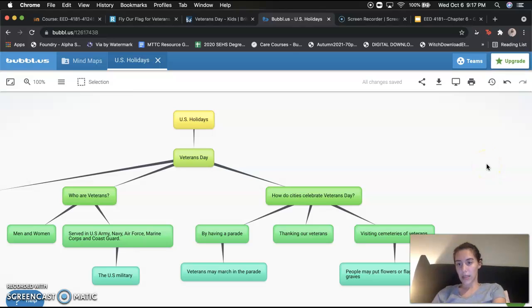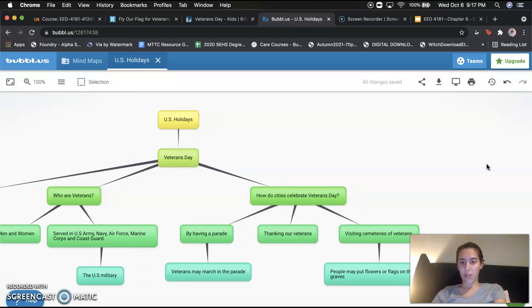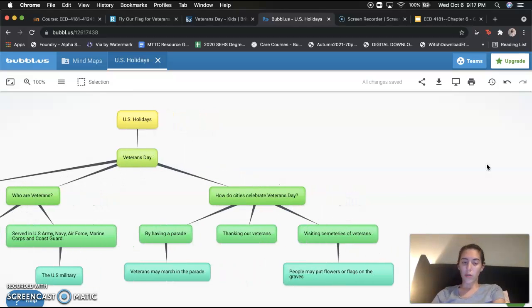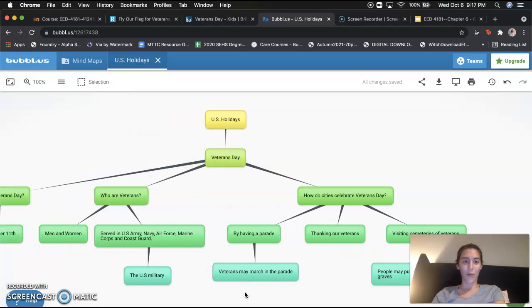All right. And finally, how do cities celebrate Veterans Day? So as we learned, there were many different ways to celebrate Veterans Day, and our two articles provided 3 different options. So who can tell me each 3? Yes, by having a parade, thanking our veterans, yes. And yes, visiting cemeteries of veterans. And as we added underneath, so some veterans may march in parades as well, and people can put flowers or flags on the graves of the veterans as well.